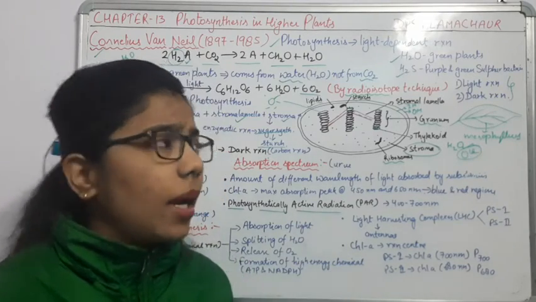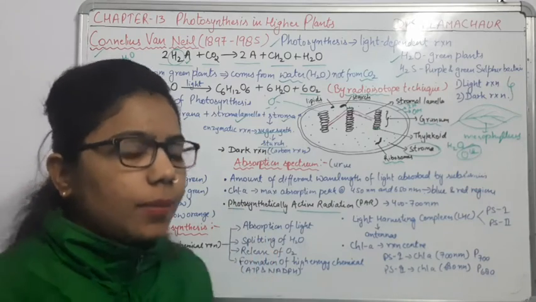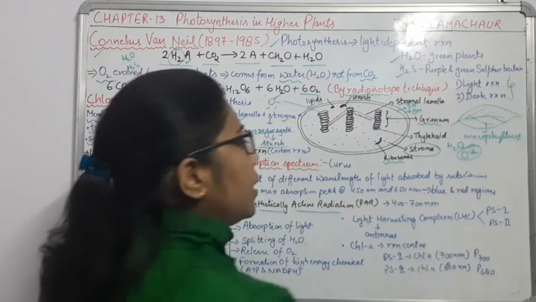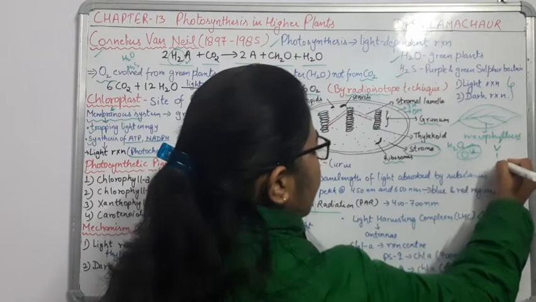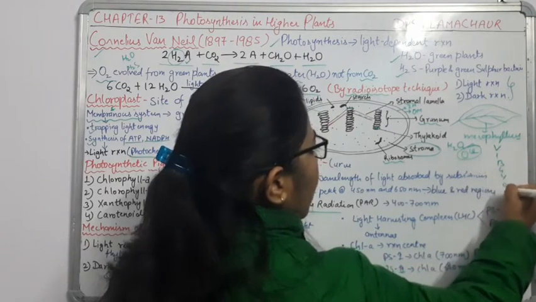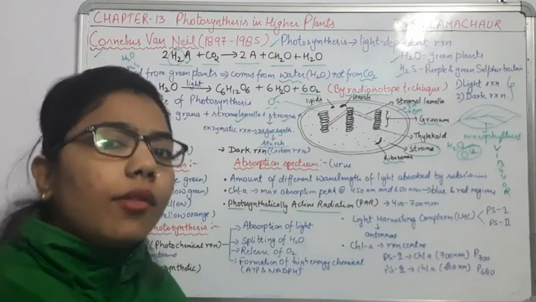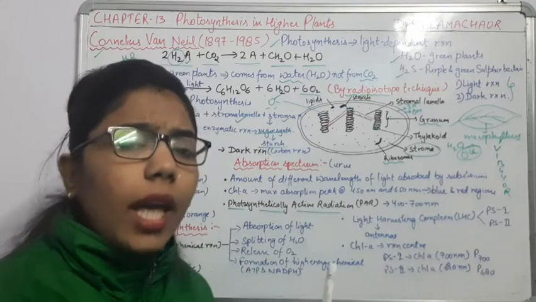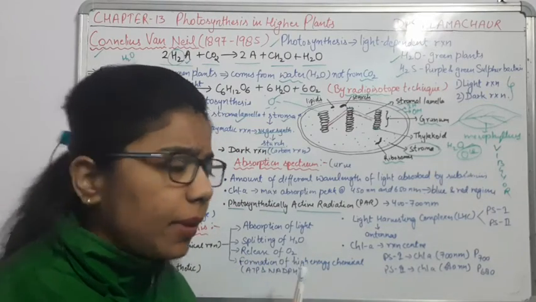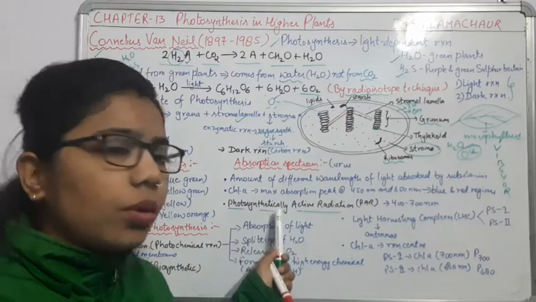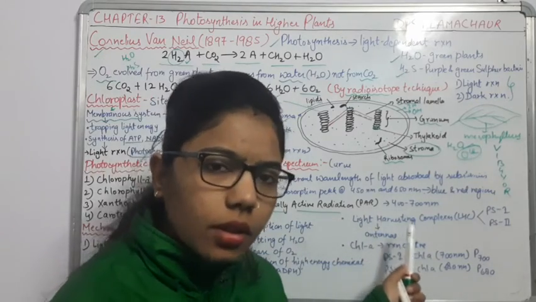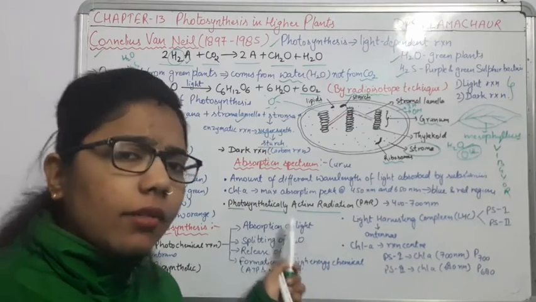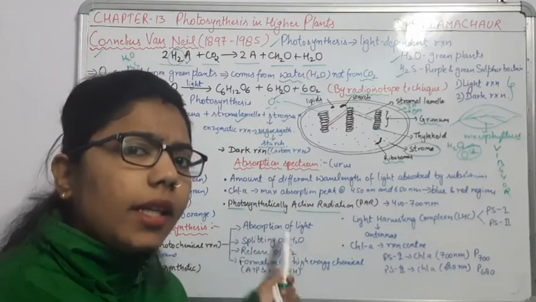When we pass white light through a prism, it divides into 7 different colors, VIBGYOR, according to the different wavelengths. The wavelength in which the actual photosynthesis takes place is known as photosynthetically active radiation. It is that region of light in which photosynthesis takes place.